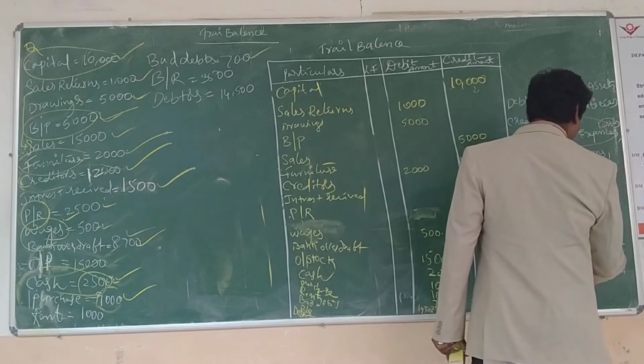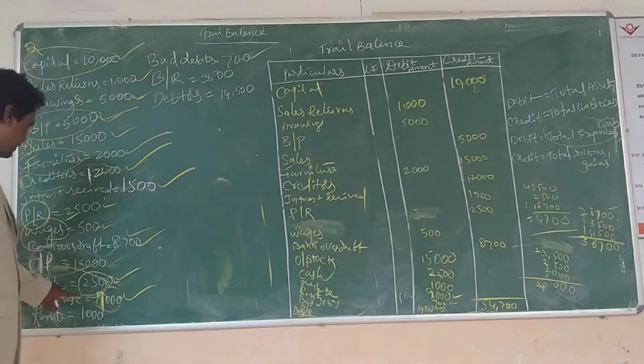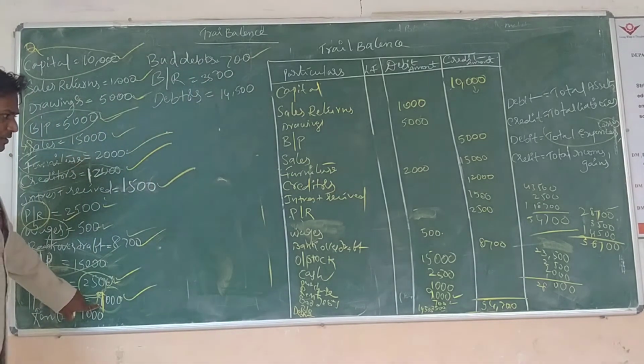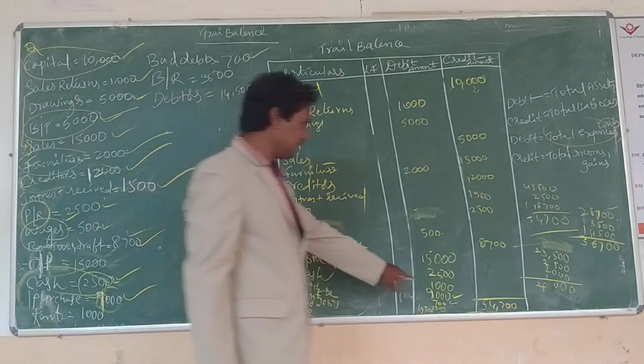Yes, purchase is not 1,000, it is 9,000. Any mistake in the transactions here? So purchase is 9,000.